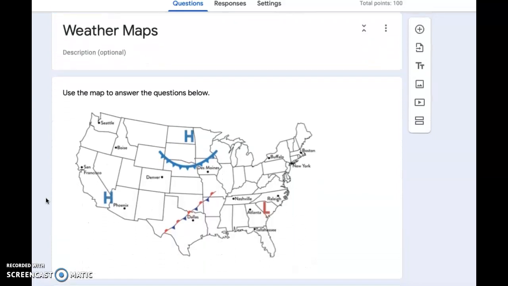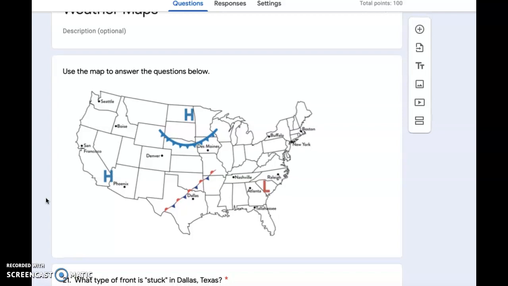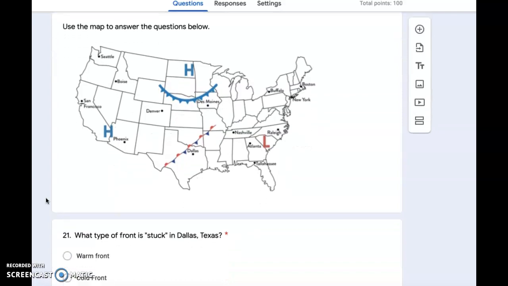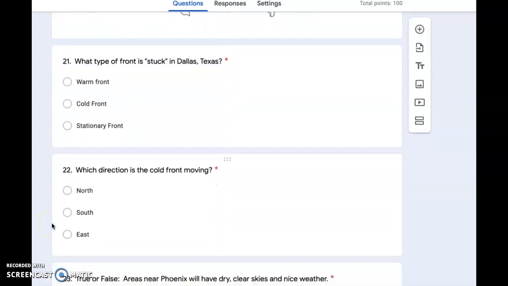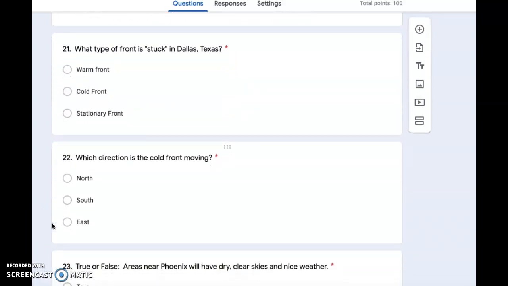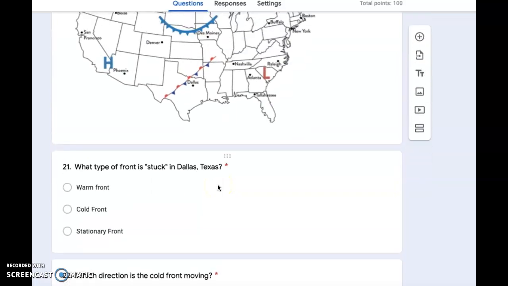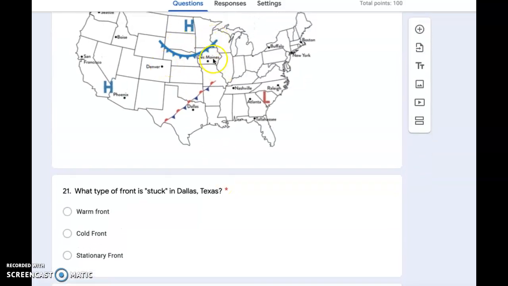Now we're going to be looking at the weather maps. Use the map to answer the questions below. Number 21. What type of front is stuck in Dallas, Texas? Is it a warm front, a cold front, or a stationary front? Number 22. Which direction is the cold front moving? North, south, or east? So the cold front is at the very top of the map.